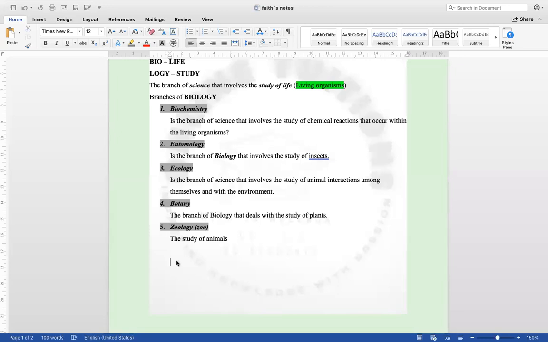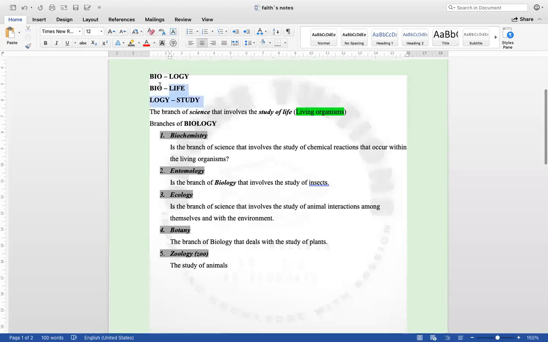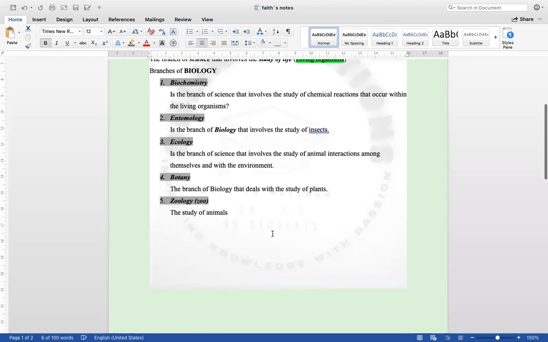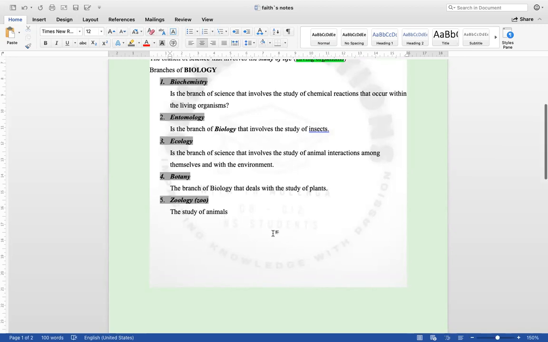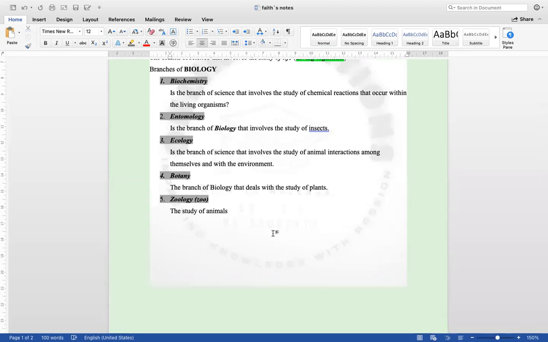Okay, so having understood the branches of biology, the thing that we have to focus on when we're starting biology is how you can know that these are living organisms. How can you know that the things I'm given are living organisms? The only way you can identify living organisms is by looking at the properties or characteristics that they portray.